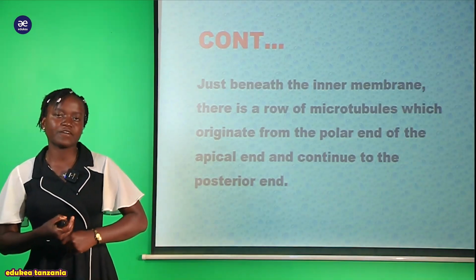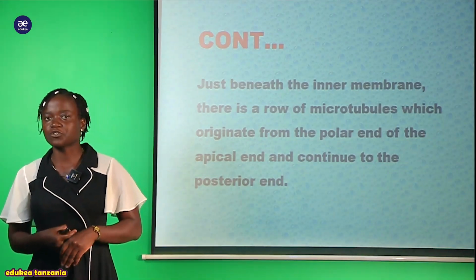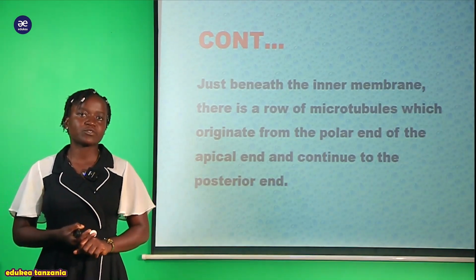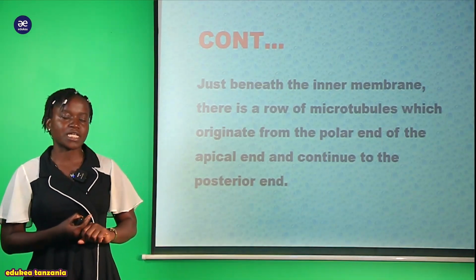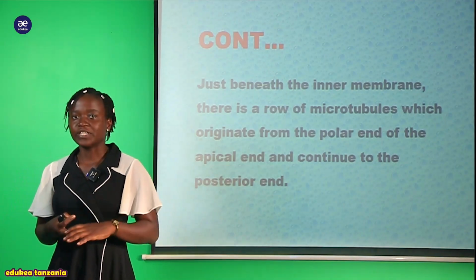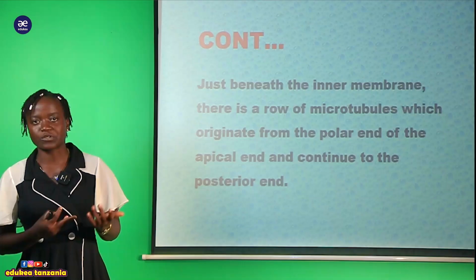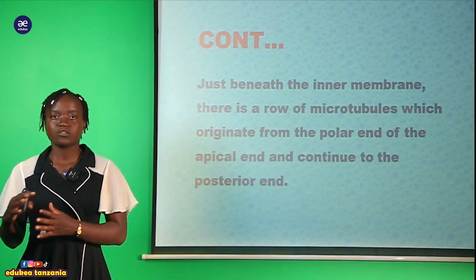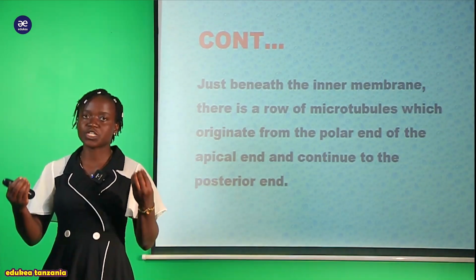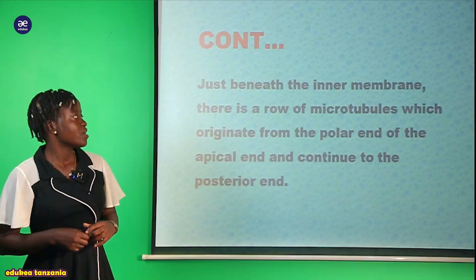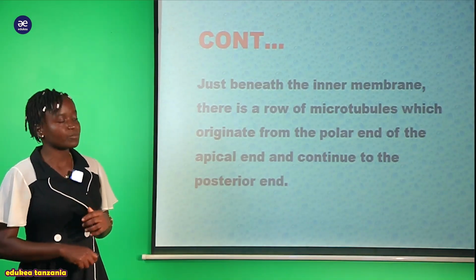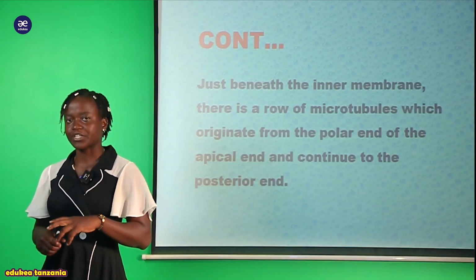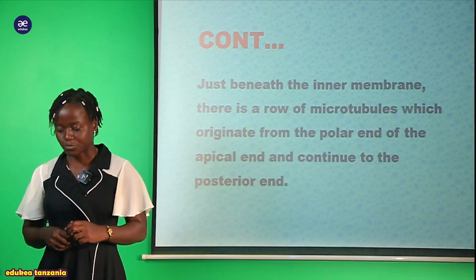If you cannot remember the function of microtubules, it is better to go and find the lectures concerning cytology, and you will read the function of microtubules. Among many functions, transportation of different materials found within the cell and so on. So microtubules are also found within the structure of Plasmodium.